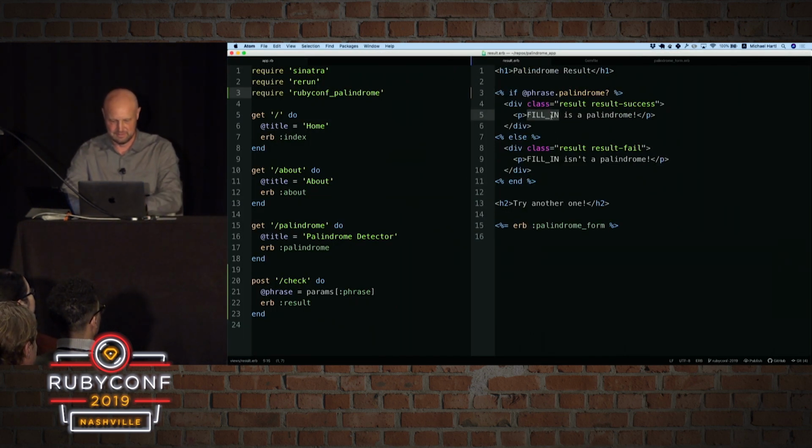So now we need embedded Ruby with this characteristic angle bracket %, but then an equal sign will actually insert it into the template. So like this. And let's put it in quotes to set it off from the things that are surrounding it. Come on. Adam is trying to be too smart here. So it is a palindrome, and then this one here is not a palindrome.